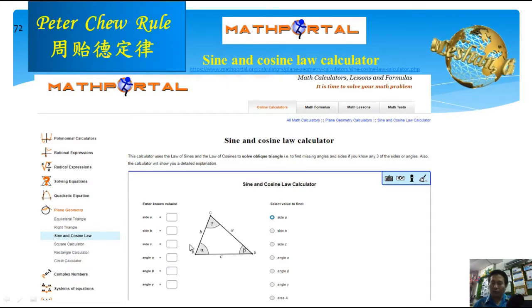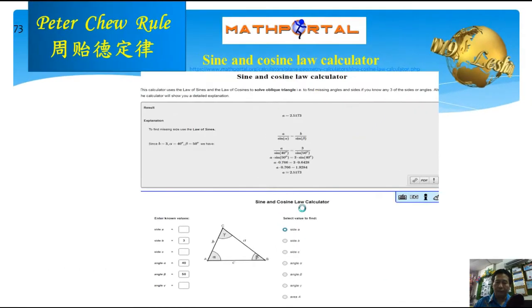Let me use the online calculator Math Portal as an example. If we use Math Portal, we can see it can just solve problems which can be solved directly by the sine rule and cosine rule only. You can see here, sine rule and cosine rule. If you give it a problem solved by the sine rule, it will show you the solution.